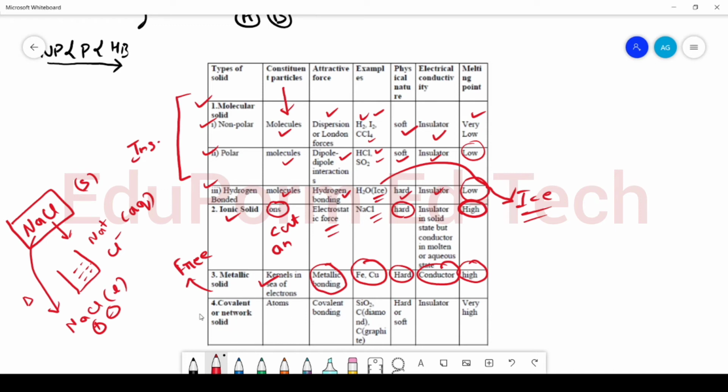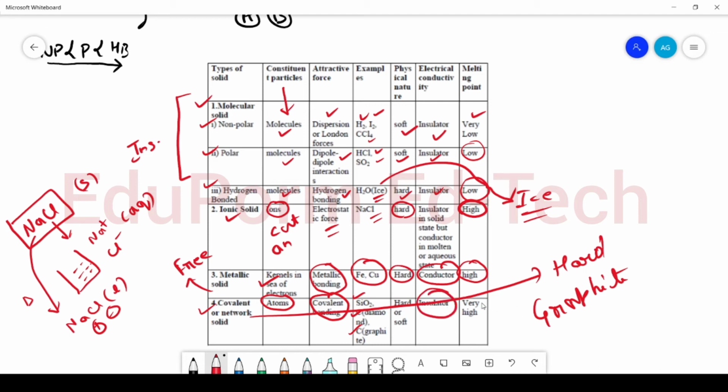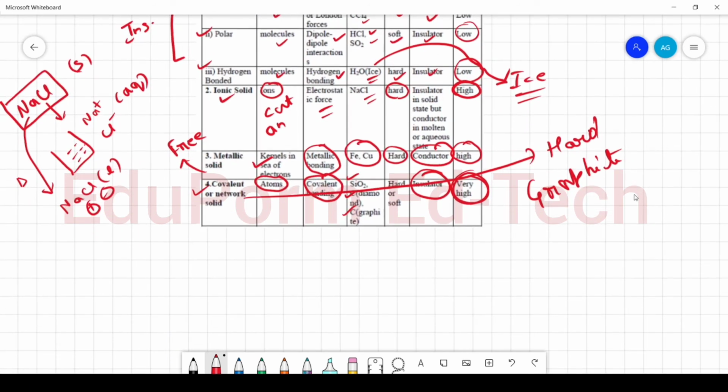Now we have covalent or network solids. The constituent particles are atoms. The bonding is covalent bonding. Examples: SiO2, diamond, graphite. Okay, the covalent solids are hard, so hard that they are brittle in nature, and there is one exception, and that exception is graphite. Other than graphite, all the network solids are hard. Okay, they are insulators in nature and they have a very high melting point. So this is all that we need to know about the classification of crystalline solids.